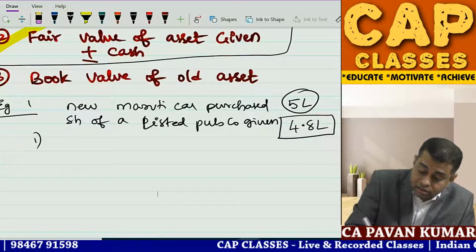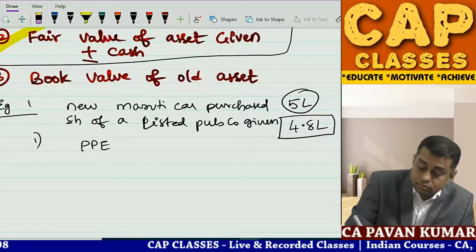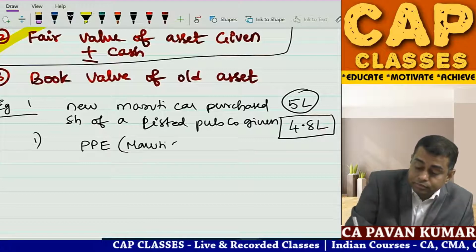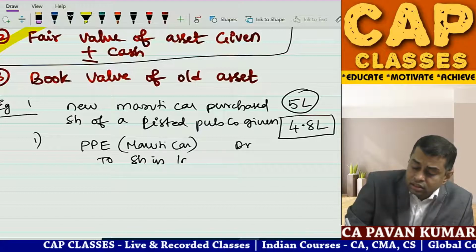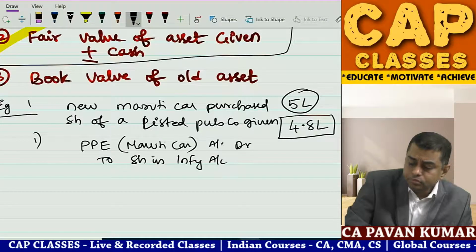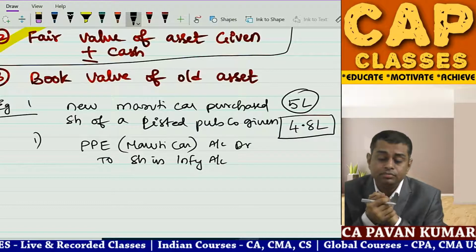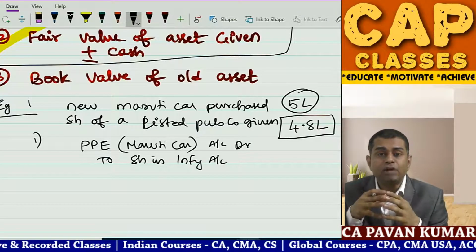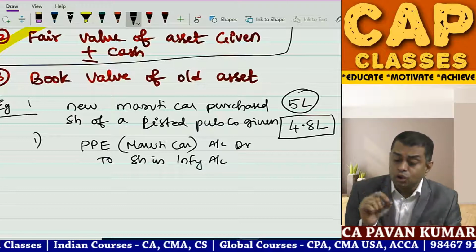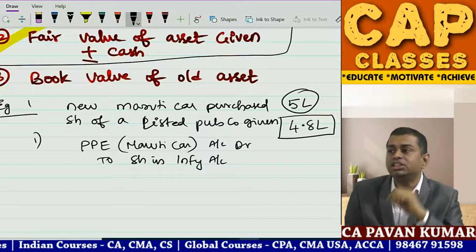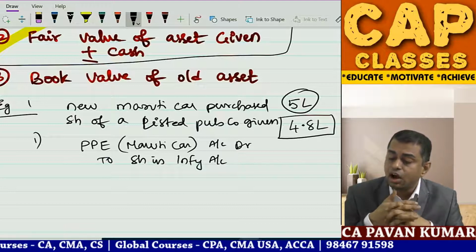Journal entry is property, plant and equipment, in bracket Maruti car, debit, to shares in Infosys account. Say for example, you are possessing Infosys shares. You are giving Infosys shares to them. So what is the fair market value of Maruti car? 5 lakhs. What is the fair market value of this Infosys shares given? 4.8 lakhs. So should I write 4.8 in the journal entry or 5 lakhs?